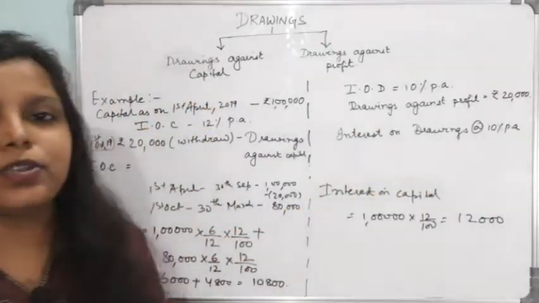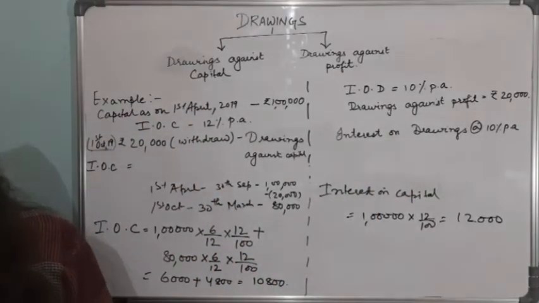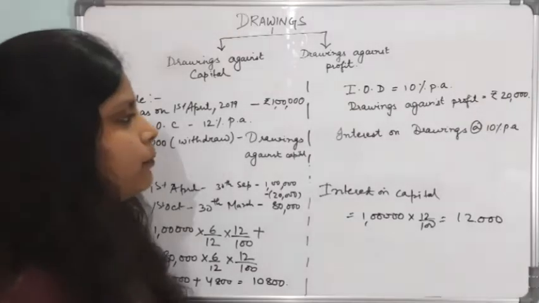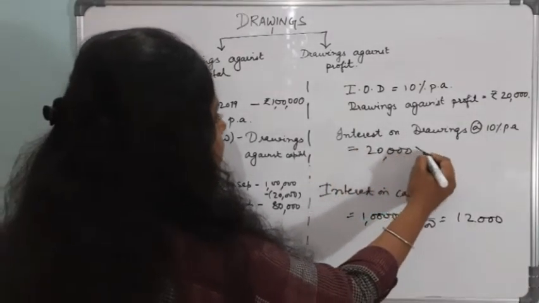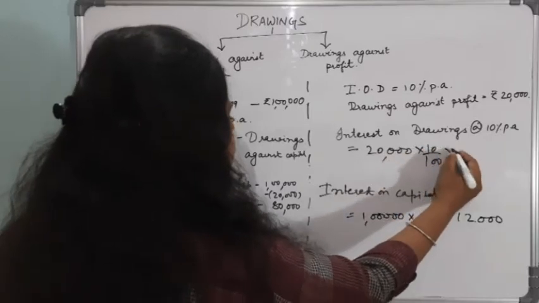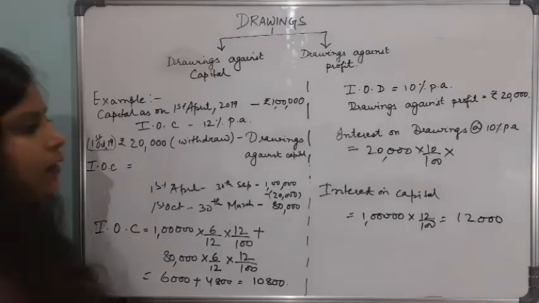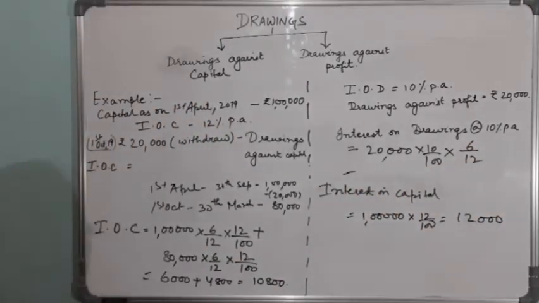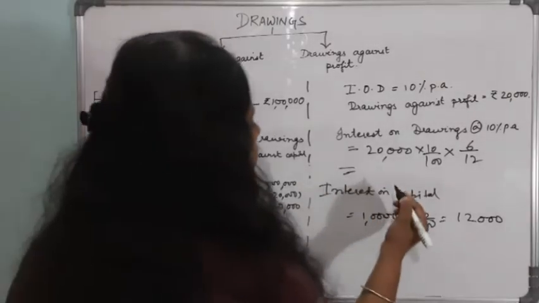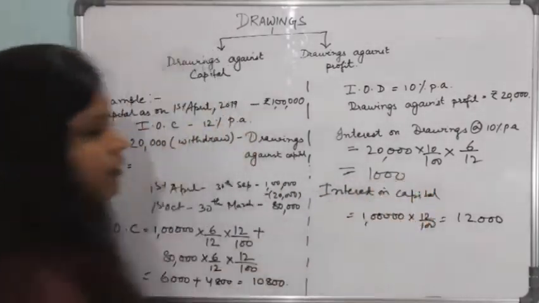But this time we also have to calculate interest on drawings. So what would it have been? That is 20,000 at 10%. The rate is given as 10% per annum, and that also for 6 months. What would it have been? 1,000 rupees.